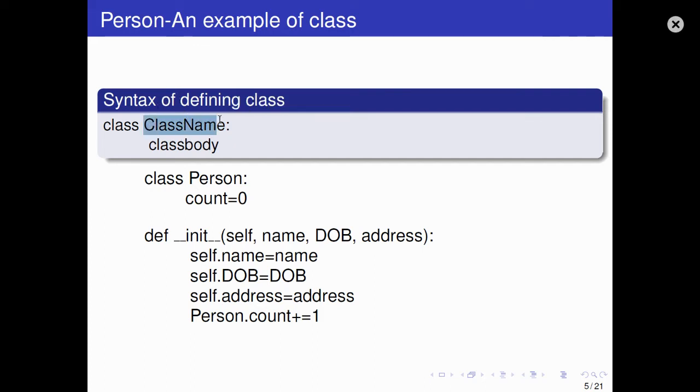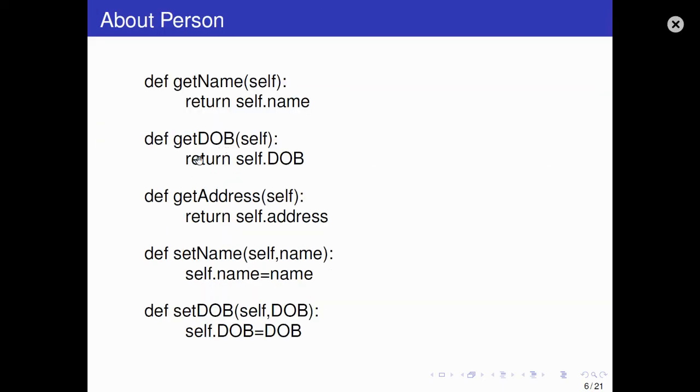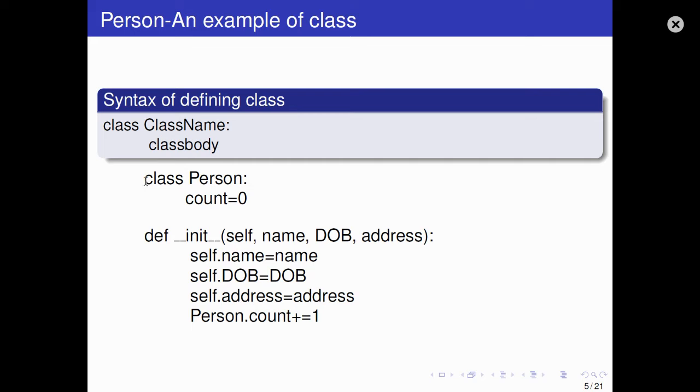And for the class name, usually the convention is we take the name with the first letter capital, like person. If I define class person, you have a capital P. If I define class like my date, something like that. Okay, and here is the class body. So for example, one program is here. You just see it. So class is a keyword, person, you can name something else also.